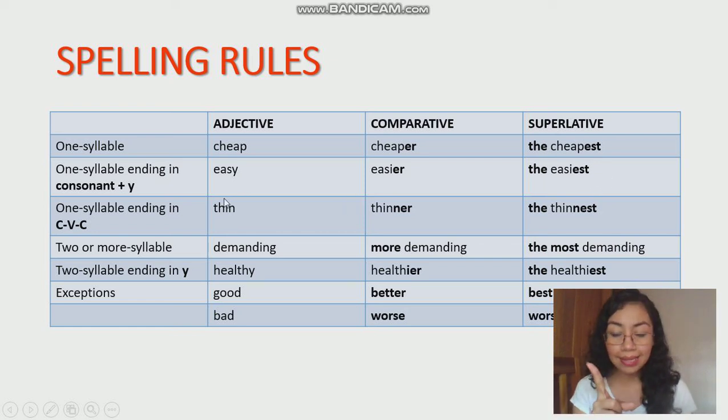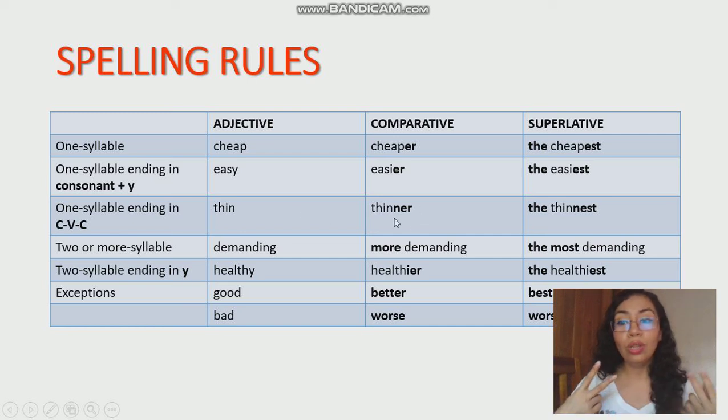When I have a one syllable adjective that finishes with a consonant, vowel, consonant. I mean, that its last 3 letters are a consonant, a vowel, and a consonant. For example, thin, T-H consonant, I vowel, N consonant.